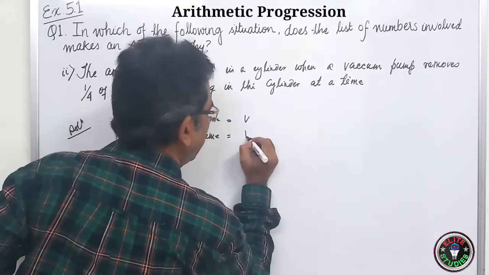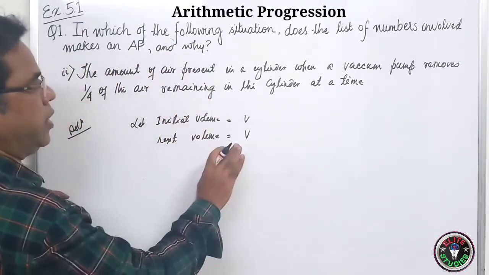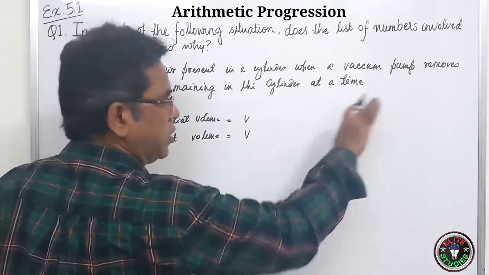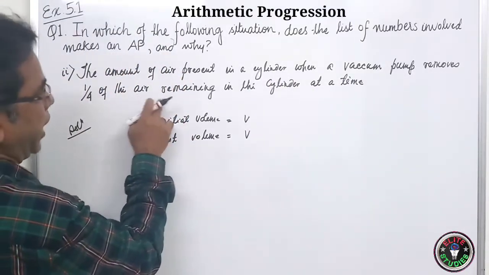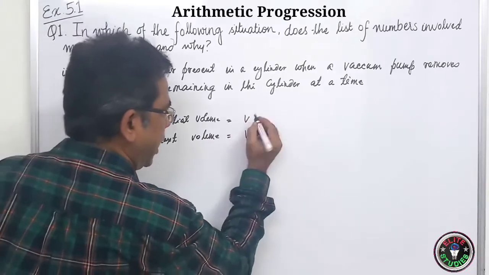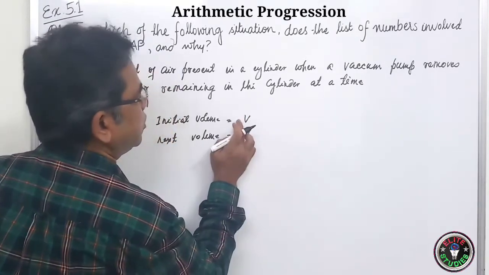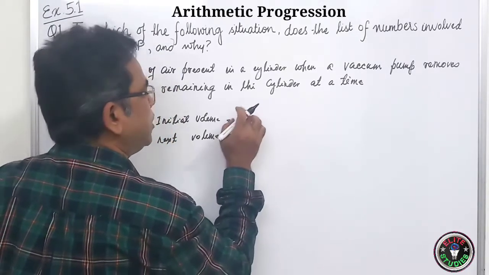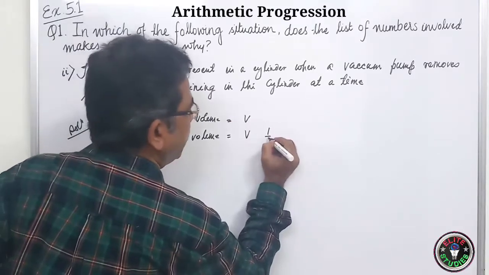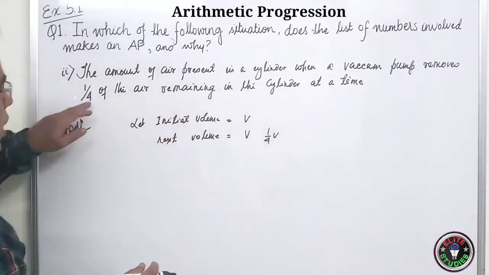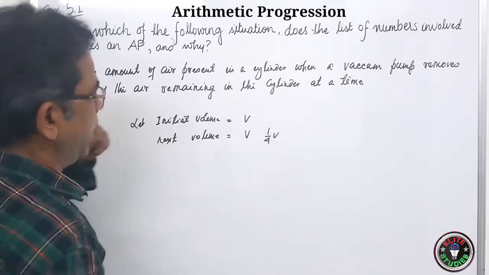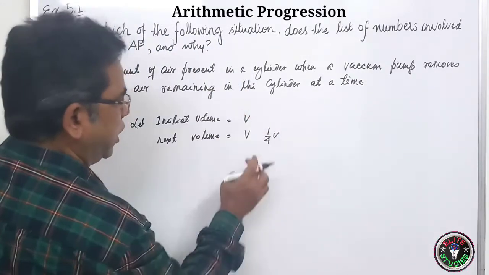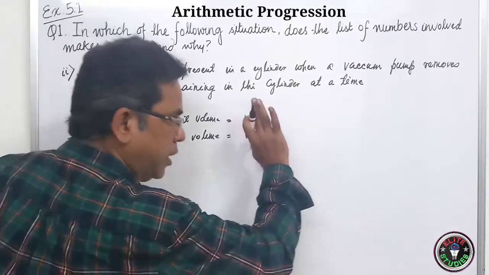V was the initial volume. Because the vacuum pump is removing air, how much will it remove? It will remove 1/4 of the air remaining in the cylinder. In the cylinder, the volume is V. So from this V, it will remove 1/4 V as per the question.